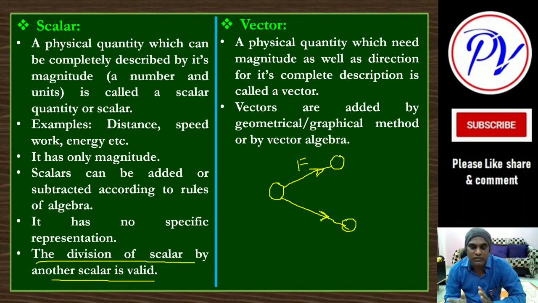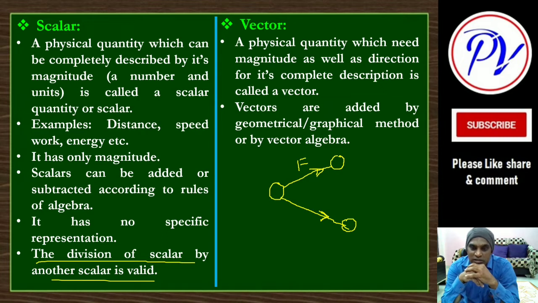So such quantities, for their complete description, magnitude as well as direction is required, then that type of quantities are called what? Vectors. Unlike scalars, these vectors are added by the geometrical or graphical method, okay, or by some laws which are called vector algebra, laws of vector addition, that we will discuss in the next lecture, and those are required for the addition and subtraction.